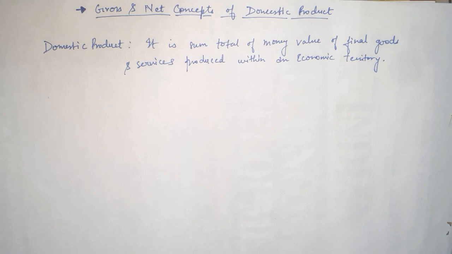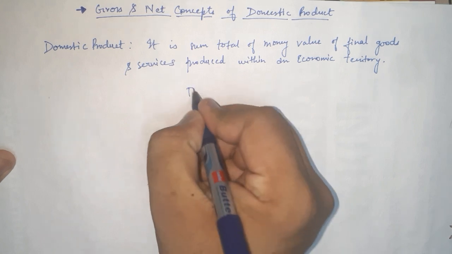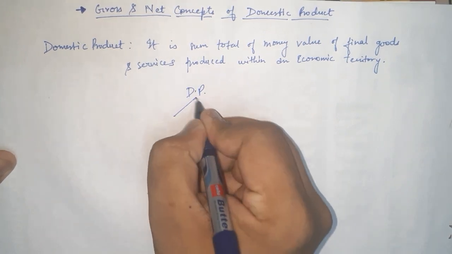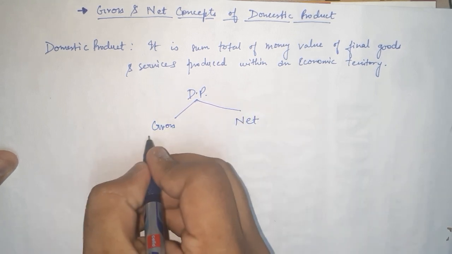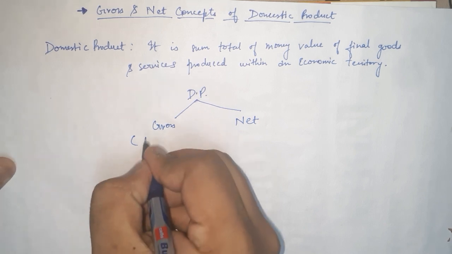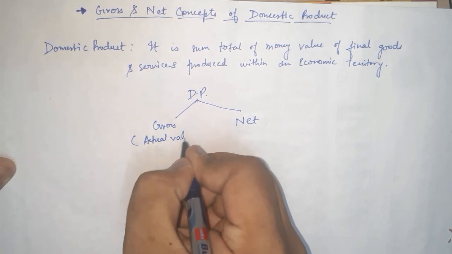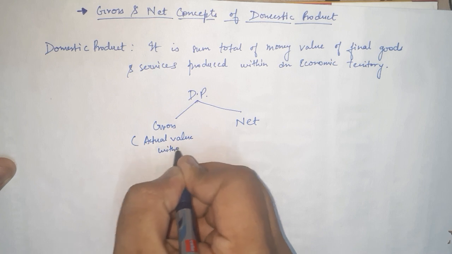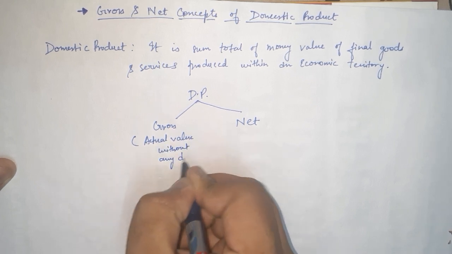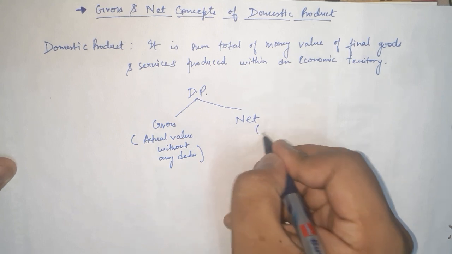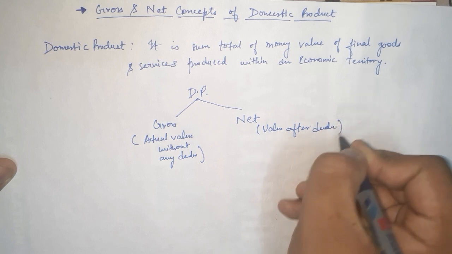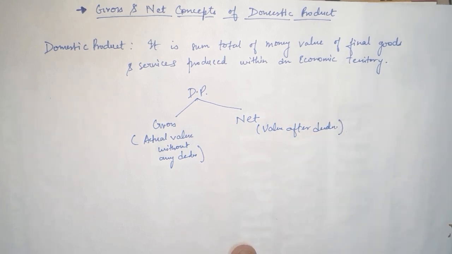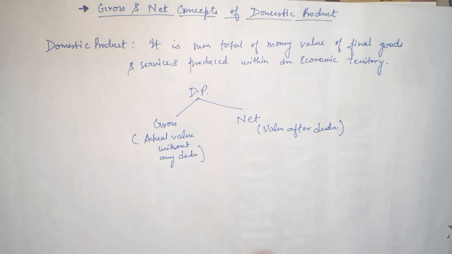Now, talking about measuring the domestic product, we'll measure it on two bases. First, I'll write in short DP, domestic product. We'll measure it gross and we'll measure it net. You know the gross meaning? It means actual value without any deductions, and net means value after deductions. At this point, I insist you watch the previous video to understand the net and gross concepts.